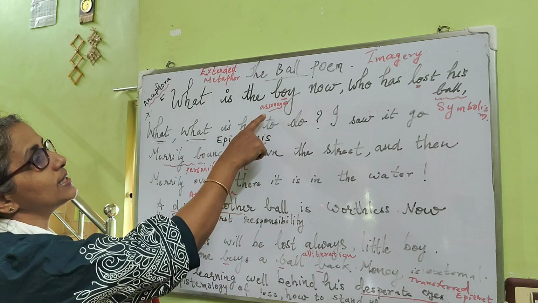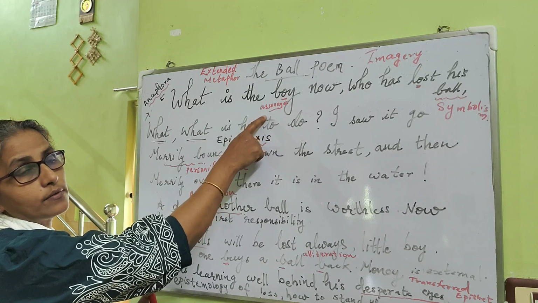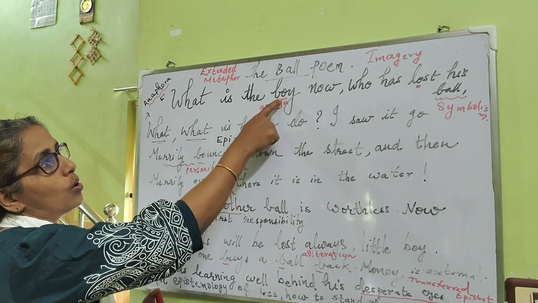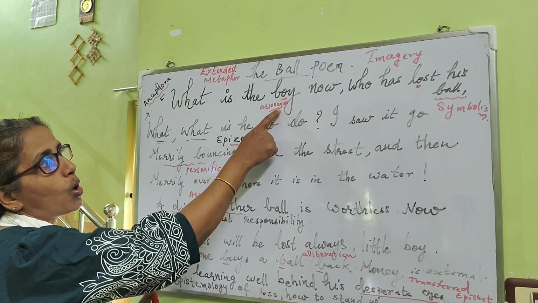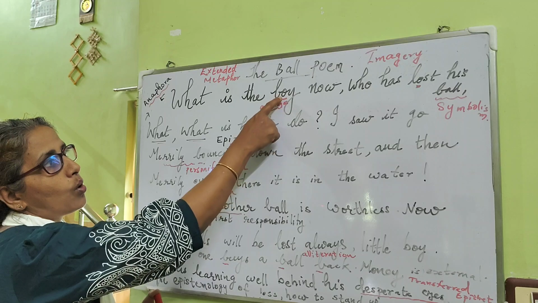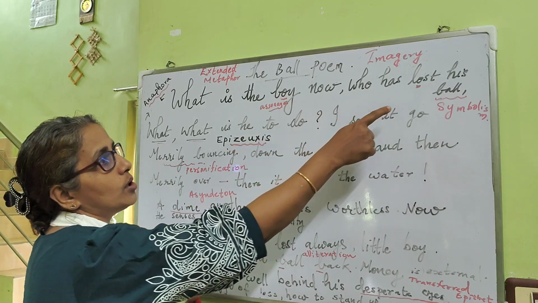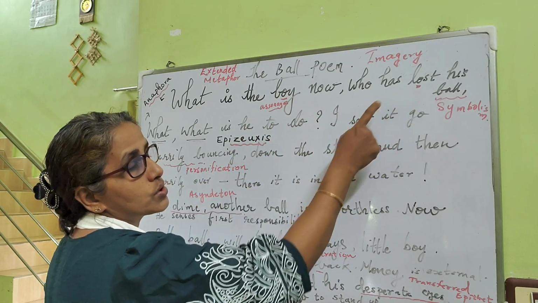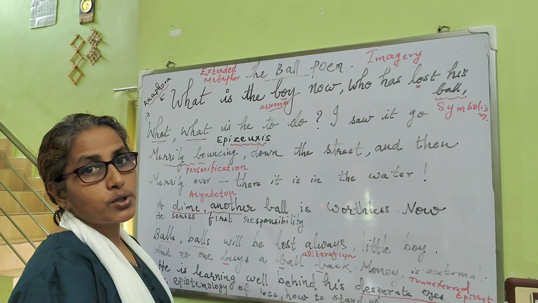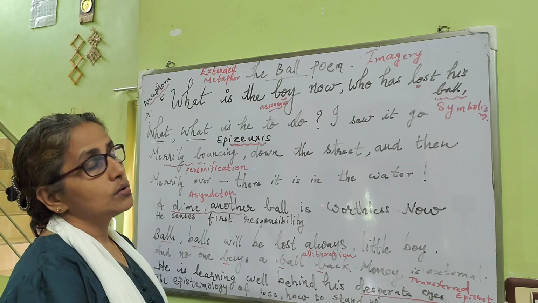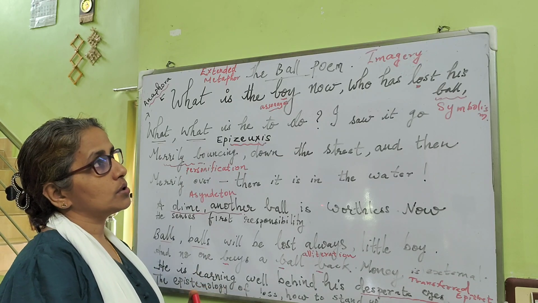Another one is assonance, repetition of vowel sounds. You know, O is a vowel sound. Boy. The same O sound is repeated in low, O, ost, lost. So repetition of vowel sound is called assonance. So that is also used.